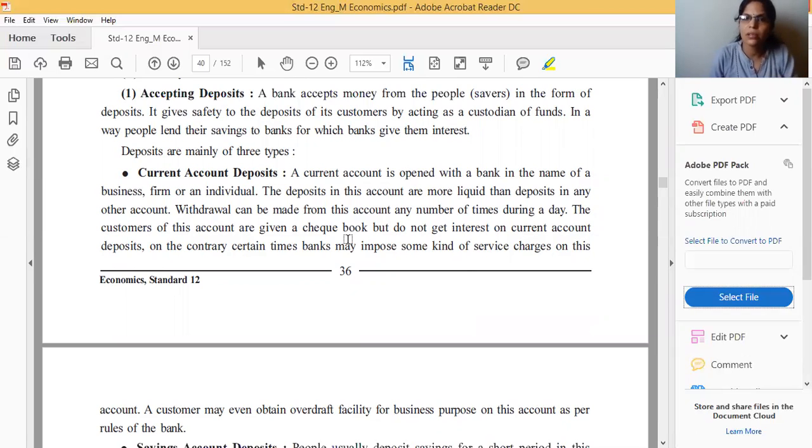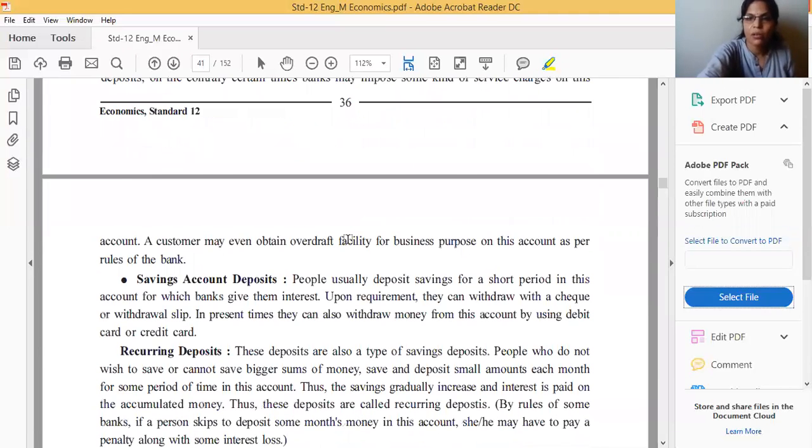They can deposit so many times in a day, and they can withdraw without any limit according to their need, their requirement. So many times they can withdraw and deposit their money during a day. But the bank will not pay any interest for that. Sometimes the bank will pay interest, but it may be very little. And for that the bank will give a checkbook also.